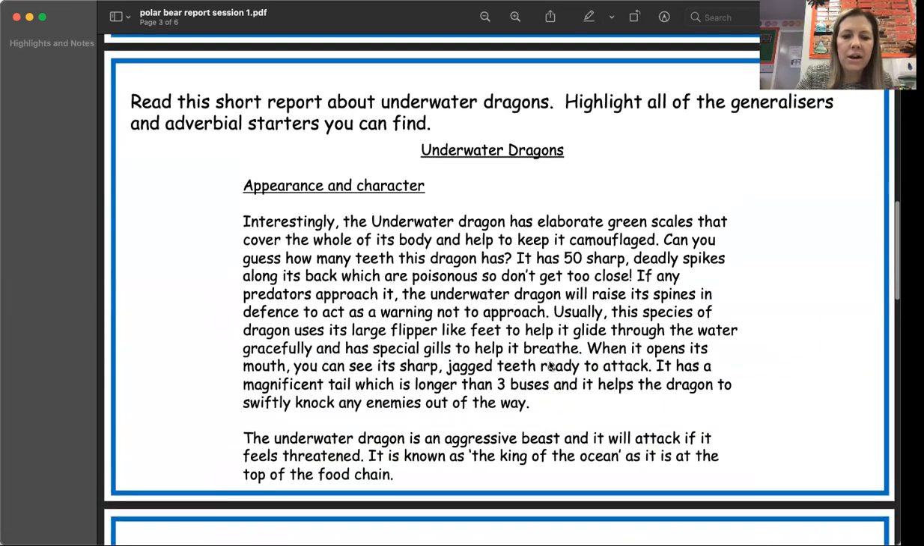So in here, what we're going to do is see if we can find any generalizers. So let's have a little look through. I'll do the first one with you.